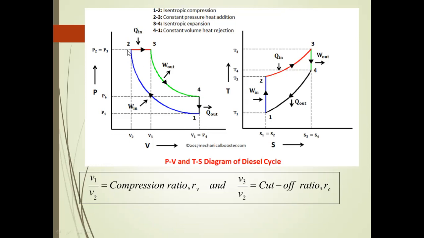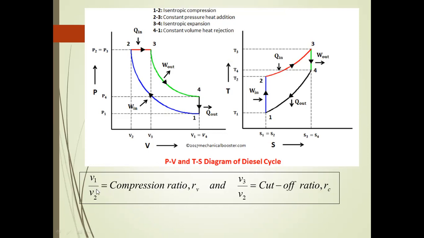Process 1 to 2 is an isentropic compression process. In this process, the pressure will increase. Process 2 to 3 is a constant pressure process, that is, the heat addition process. The next process, 3 to 4, is an isentropic expansion process. Process 4 to 1 is a constant volume heat rejection process.